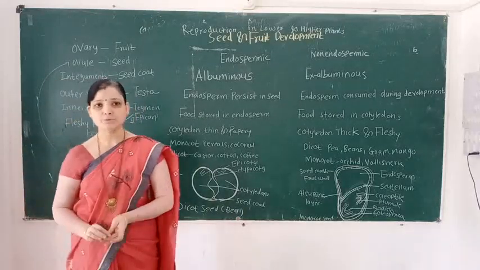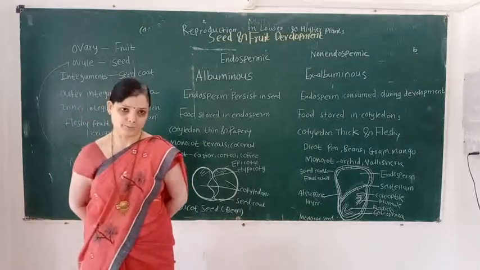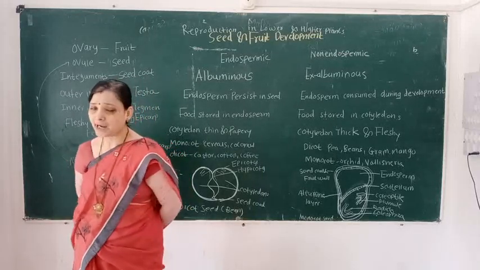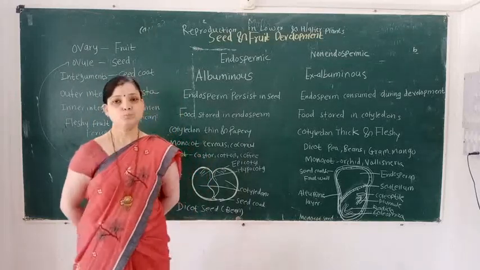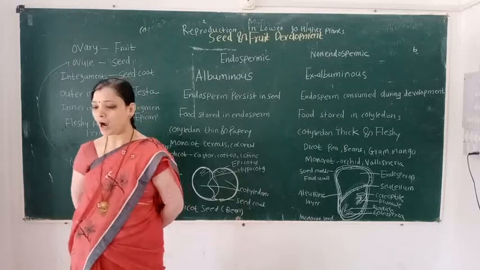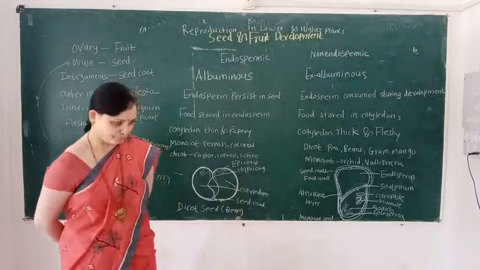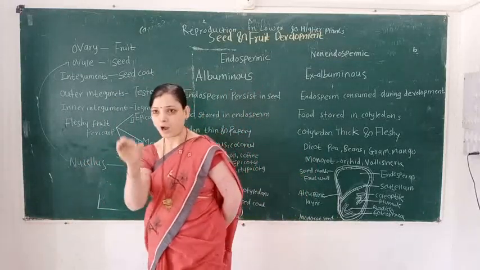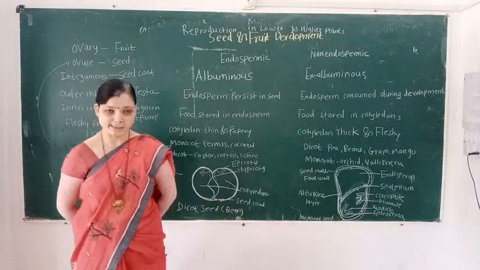Then we learn the significance of the seed and fruit. What is the significance of seed and fruit? The first function of fruit is that it provides nourishment to the developing seed.